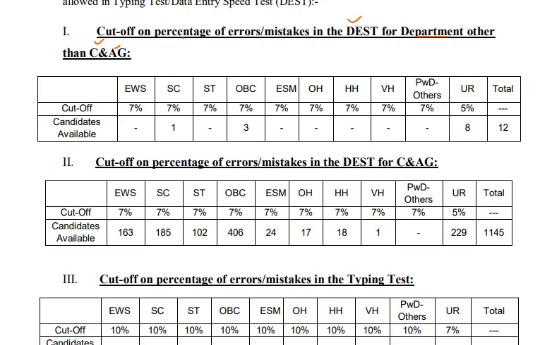You can see for economically weaker section the cutoff is 7% allowed, and for SC 7%, ST 7%, for all the categories 7% is allowed. Okay, this is the percentage of errors allowed. And the cutoff on percentage of errors or mistakes in the data entry speed test for C and AZ post: for unreserved candidates 5%. For general category only 5% errors are allowed, and for the remaining categories 7% of errors is allowed.